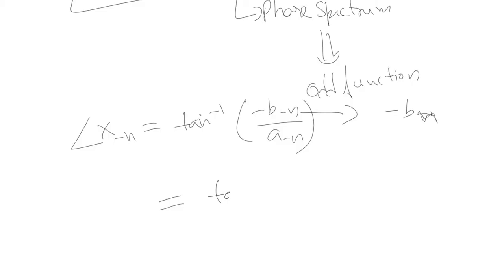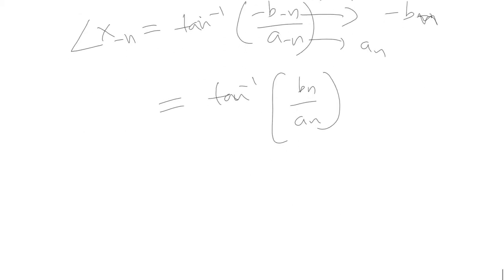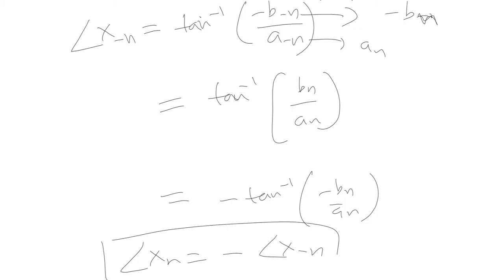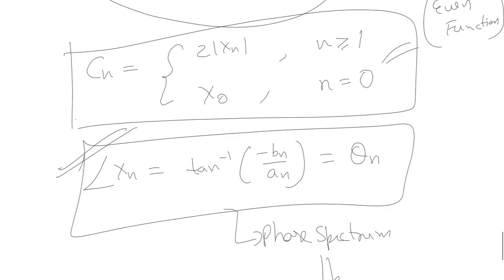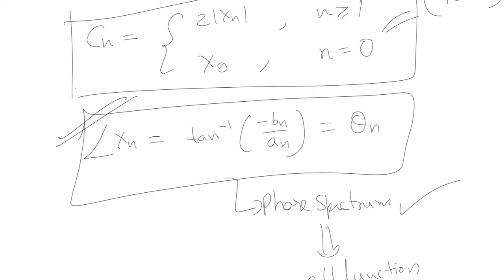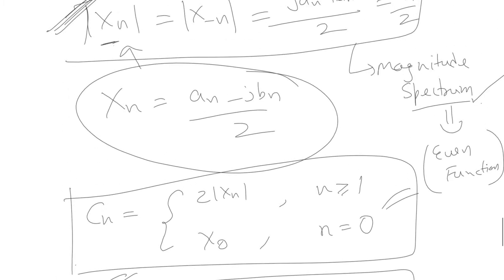So you can say it is equal to tan inverse of b of n by a of n, because a of minus n is a of n, and it is equivalent to minus of tan inverse of minus bn by an. So theta of n is equal to minus of theta of minus n. So it's an odd function. Always remember, the phase spectrum is an odd function and the magnitude spectrum is an even function.